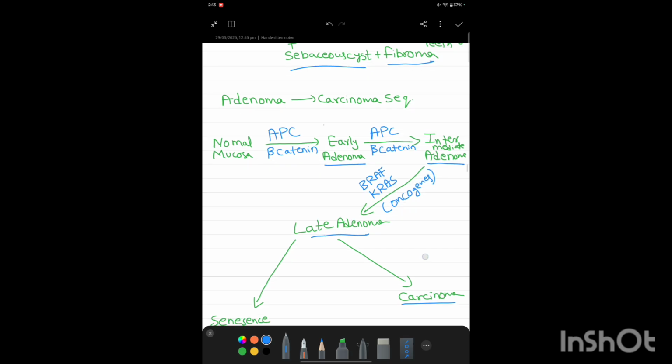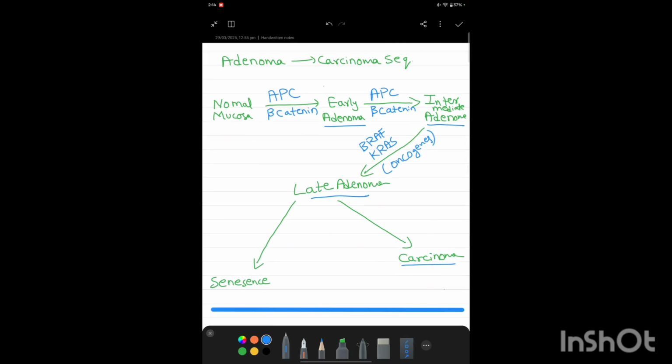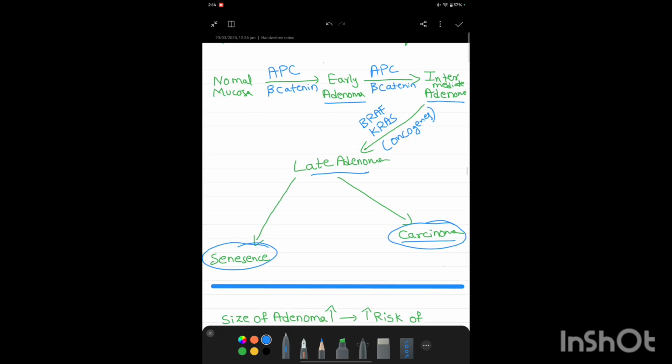Now finally, the late adenoma has two fates. One is senescence. That means the cells will undergo apoptosis. The other is carcinoma. Late adenoma, if the P53 gene is functioning, that is wild type, then senescence occurs and carcinoma does not occur. But in late adenoma, if the P53 gene is mutated, then carcinoma occurs.